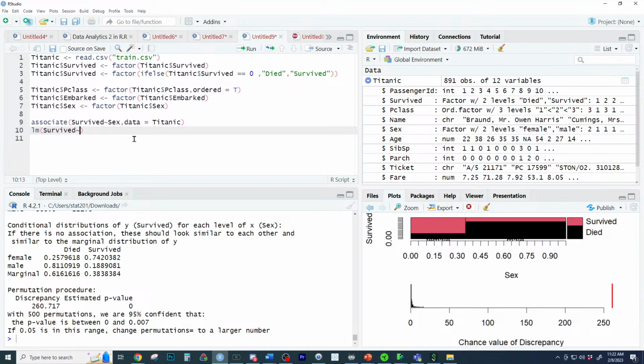And there's survived, tilde. And let's look at passenger class plus the sex of the individual plus the age of the individual plus the number of parents they had.